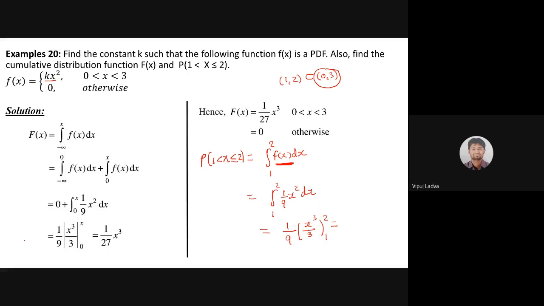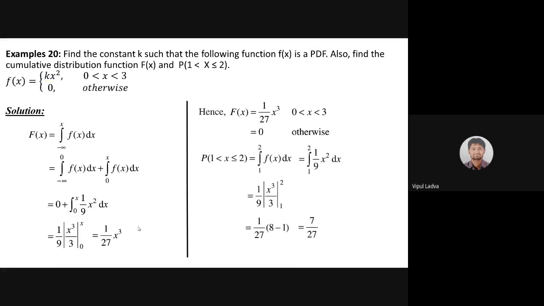So let me take all of you through that solution. It should be like this, and the probability that the random variable x is going to take a value between 1 and 2 will be 7 by 27. 7 by 27. Okay, so kindly go through it once and let me know if we are clear or not.